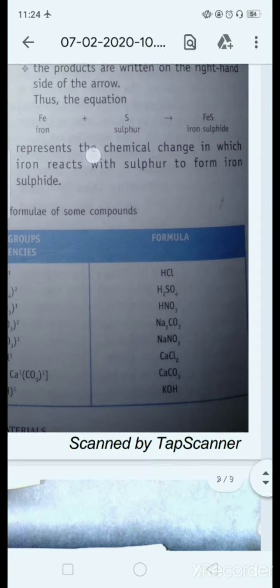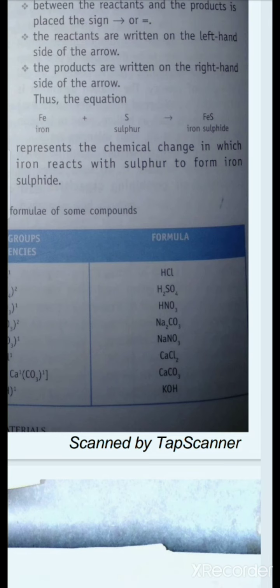When the number of atoms on the left side or reactant side is equal to the number of atoms on the right side or product side, we state that the chemical equation is balanced. For example, here only one atom of iron is present and only one atom of sulfur is present, and here also one atom of iron and sulfur is present in iron sulfide. So this is a balanced chemical equation. Okay.